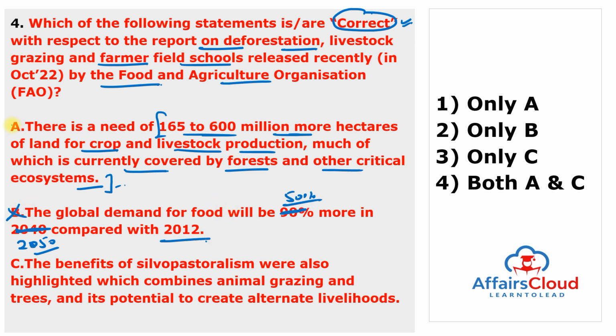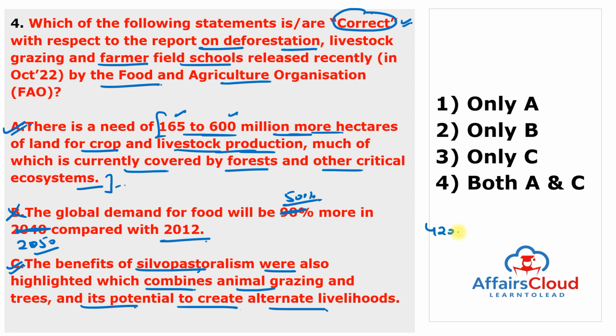So second statement is wrong, first statement is right. Remember, the global demand for food will be 50% more in 2050 compared with 2012. That's why 165 to 600 million more hectare of land for crop and livestock production required. Next is the benefit of the silvopastoralism were also highlighted, which combines animal grazing and trees and its potential to create the alternative livestock. And this is again very important, and this is a correct statement.